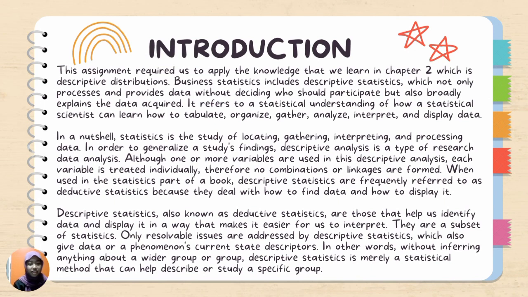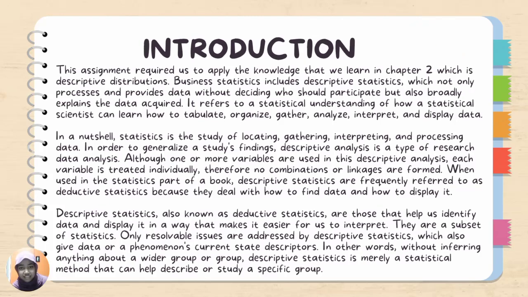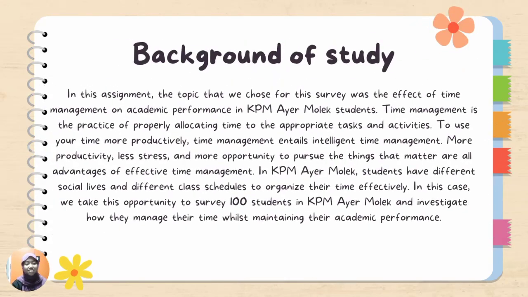Introduction. This assignment requires us to apply the knowledge that we learned in Chapter 2, which is descriptive distribution. Background of study. In this assignment, the topic that we chose for this survey was the effect of time management on academic performance in KPM Ayer Molek student management. In KPM Ayer Molek, students have different social lives and different class schedules to organize their time effectively. In this case, we take this opportunity to survey 100 students in KPM Ayer Molek and investigate how they manage their time wisely, maintaining their academic performance.